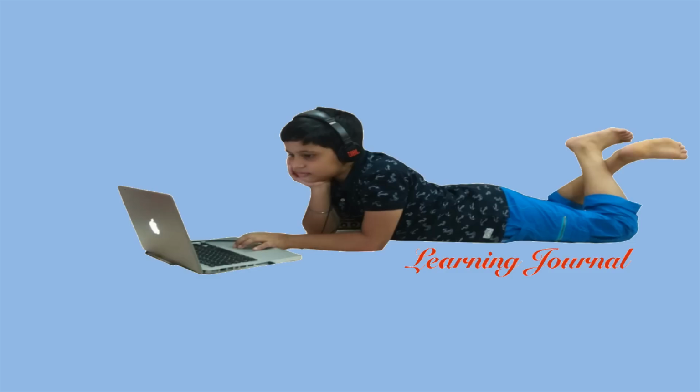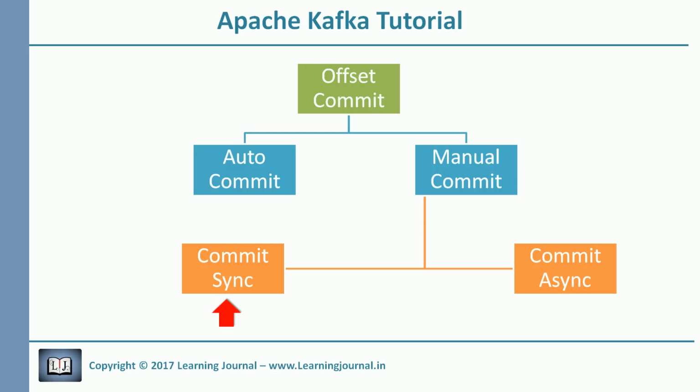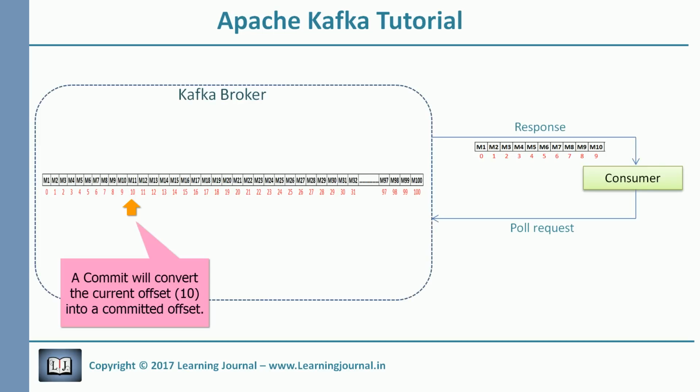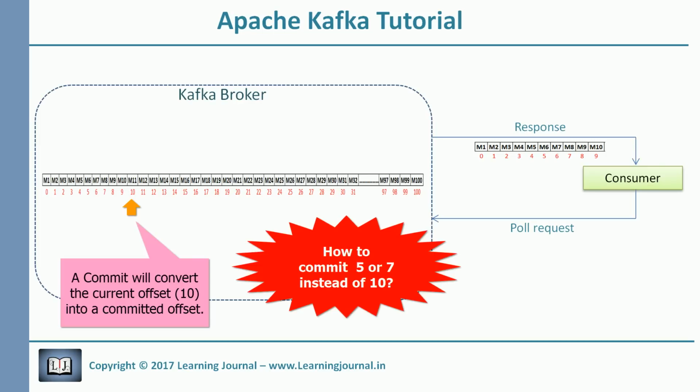In the previous session, we learned synchronous and asynchronous commit. But both of these methods were used to commit the latest offset. In this session, we will cover committing a particular offset and also learn about rebalance listener. Let me give you an example.